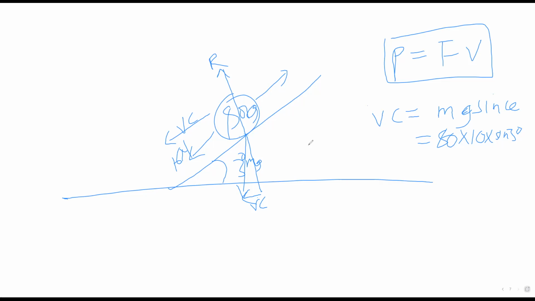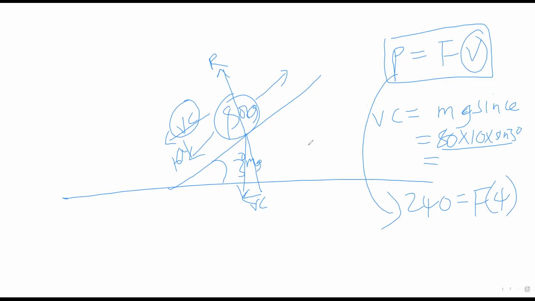Now, before we continue with this, when you multiply this, you find the vertical component, which is this one here. Now remember, power is equal to force times velocity. The question says power has not changed, so power, 240, is equal to F times velocity. We are given velocity in the question as 4 meters per second. So it actually means that force is equal to 60 newtons. And this is a force here, which is 60 newtons.